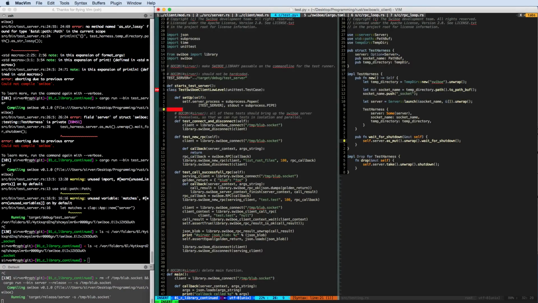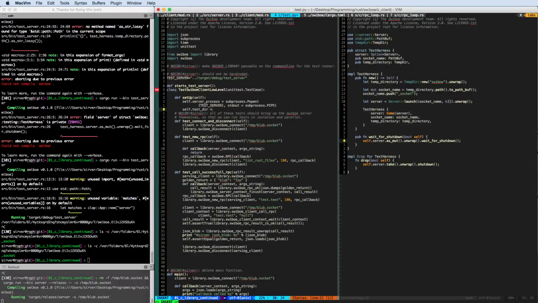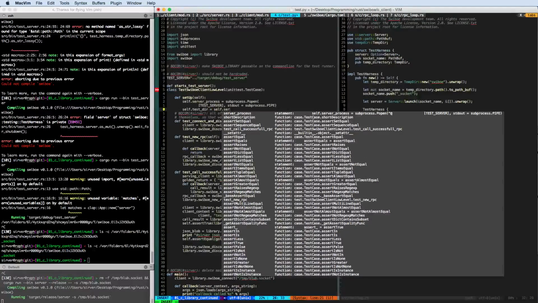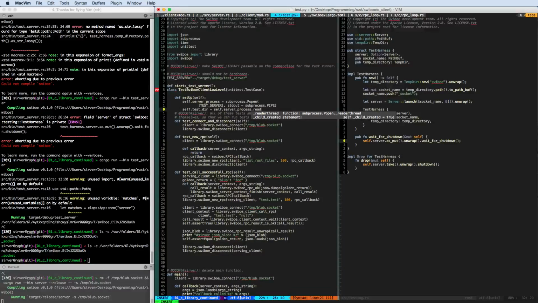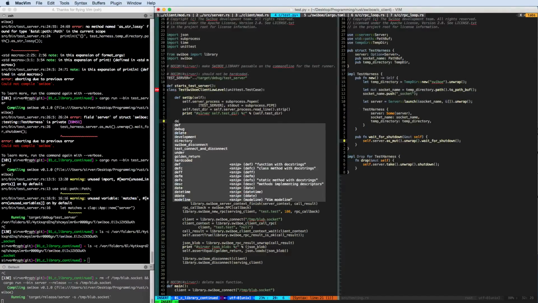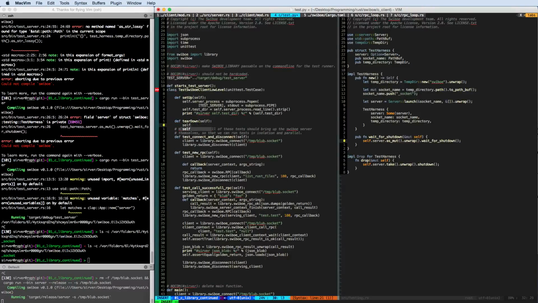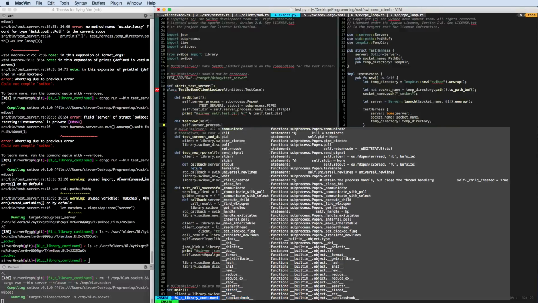And then self.test_dir is self.server_process readline. Is it readline or not? Nobody knows, right? And we want to strip that. And now let's echo this. And then on tearDown, we bring down the server process again. We say self.server_process.kill.